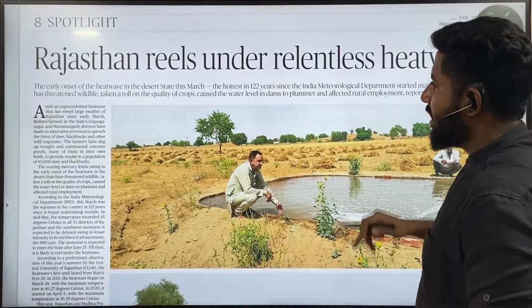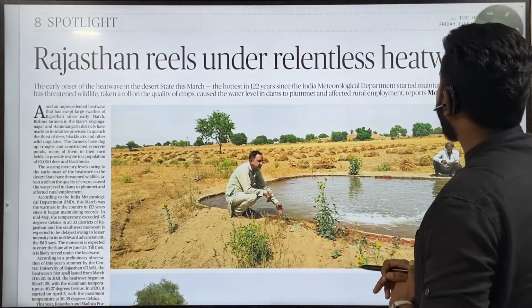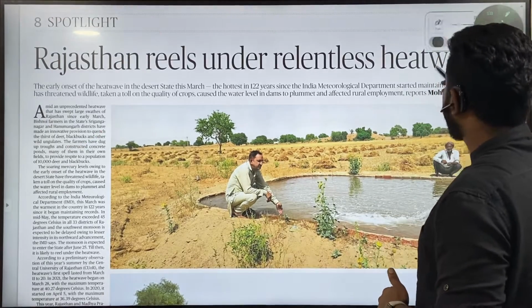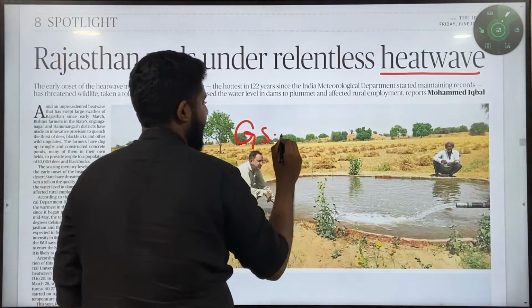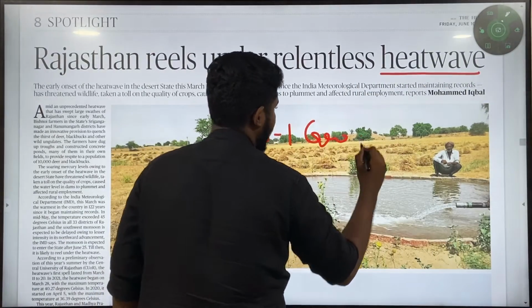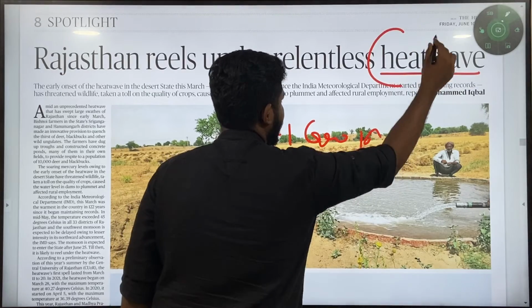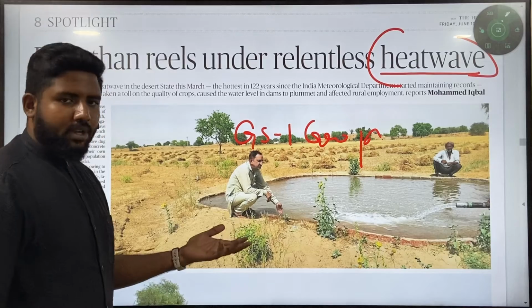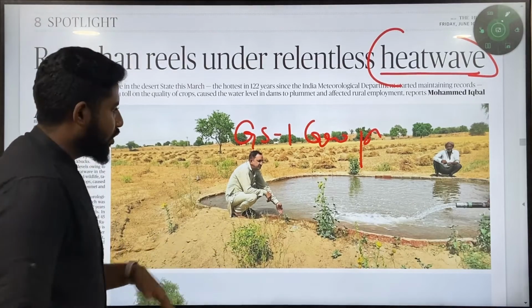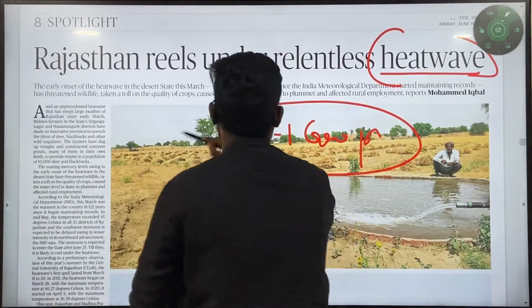Again, Rajasthan reels under the relentless heat wave. So again, heat waves. This comes under the topic GS1, geographical phenomena. Why do heat waves occur? What is the purpose of it causing? Where does it impact? What is its advantage and disadvantage? Those all have to be understood from this article.